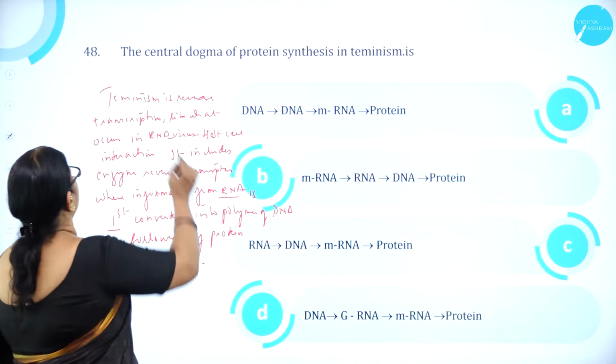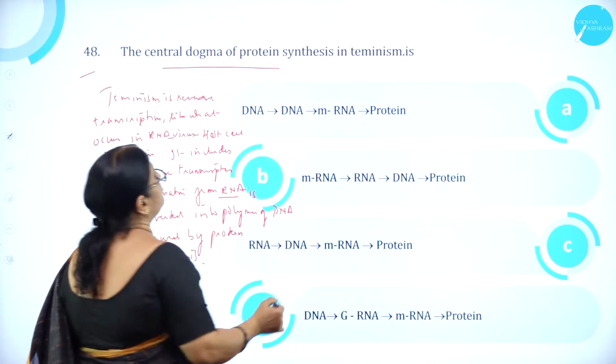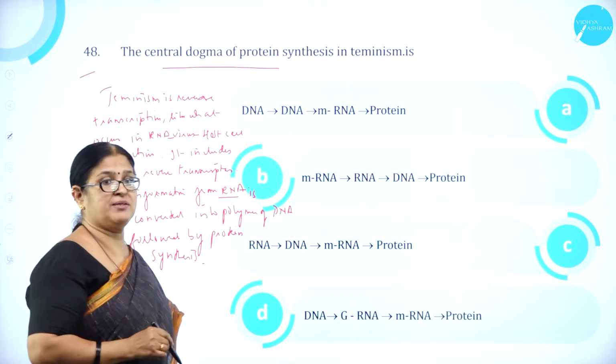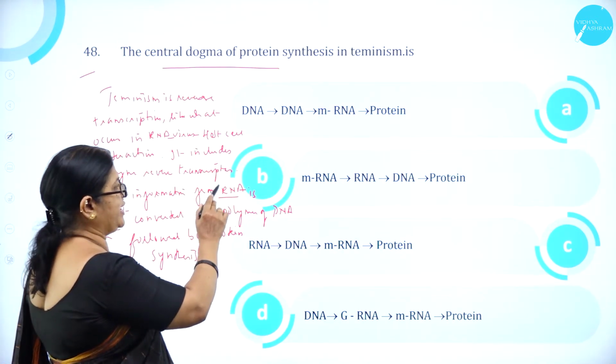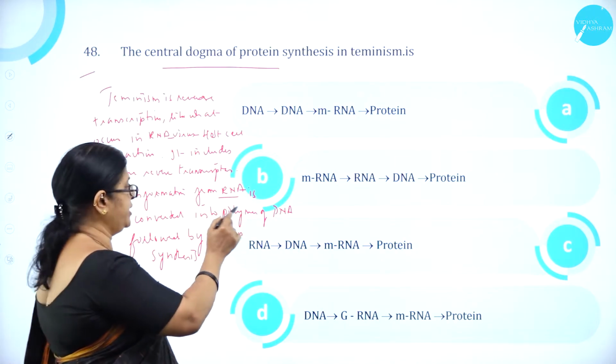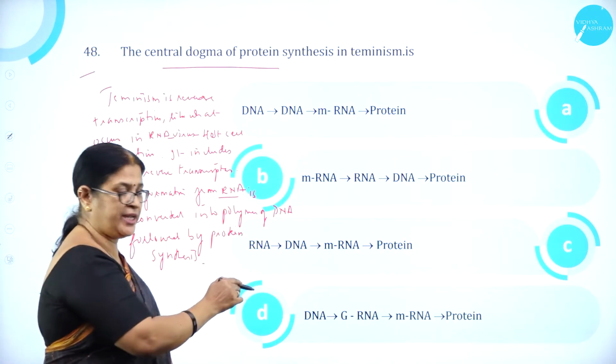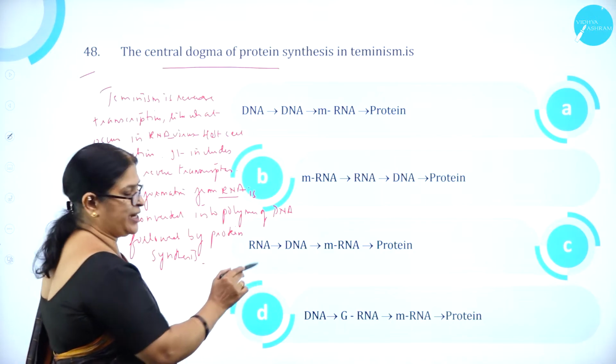Moving on to question number 48. The central dogma of protein synthesis in feminism is: A, DNA to mRNA to protein; B, mRNA, RNA, DNA, protein; C, RNA, DNA, mRNA, protein; D, DNA, gRNA, mRNA, protein.